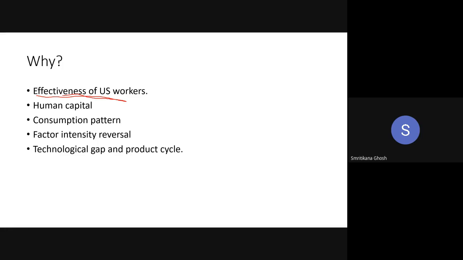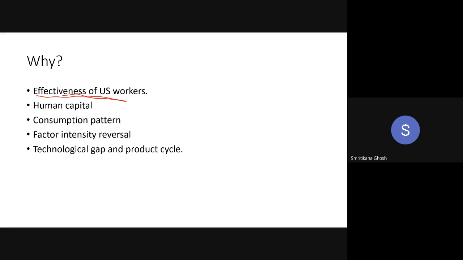He calculated that, other things being the same, if one worker from a less developed country and one worker from the US economy are there, at the end of the day that US worker can produce 3 times more. So the US worker is actually more effective.